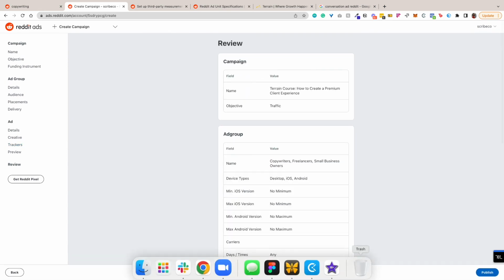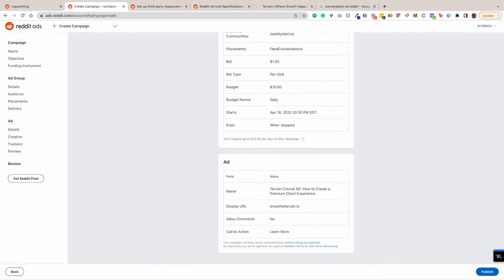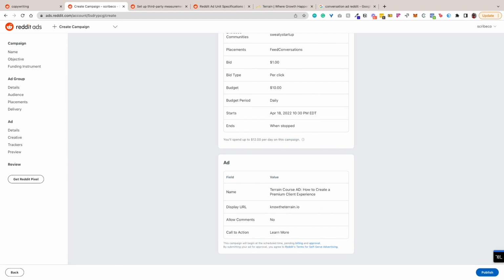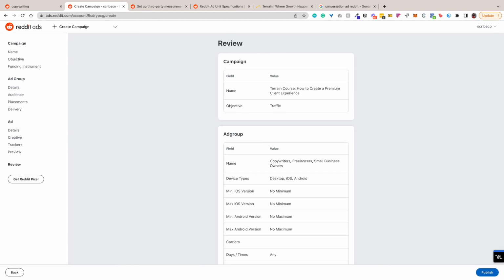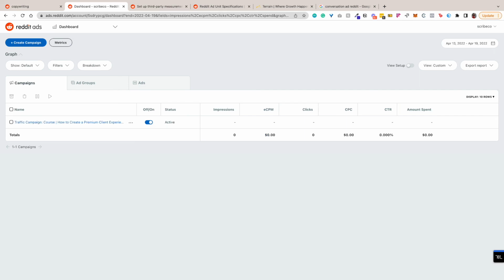So I'm going to review the ad. It'll show me everything that I've set up, all of my details, and then I hit publish and it'll go live. I've already set up this campaign, so I'm not going to do that. But once you're done, come over here, and in the beginning it'll say not displaying, just because it takes a minute or two for the ad to be reviewed and go live, etc.